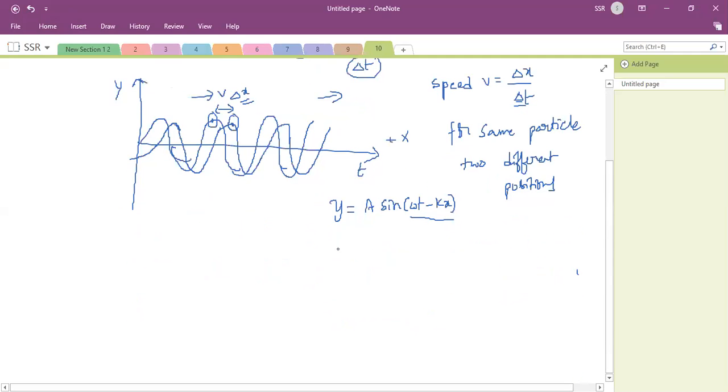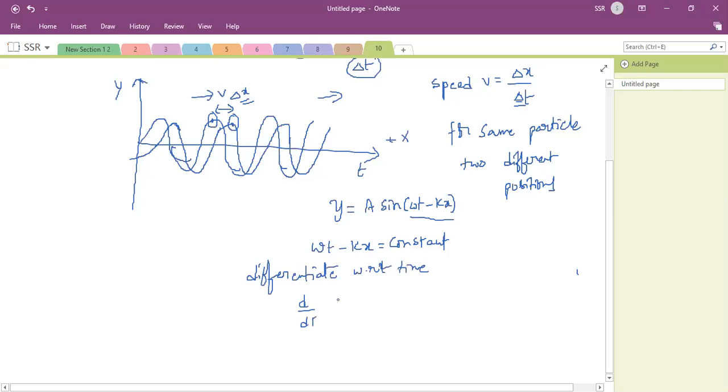For a given particle, omega t minus kx is equal to constant. That is the condition. So if omega t minus kx is constant, then you can differentiate it with respect to time.